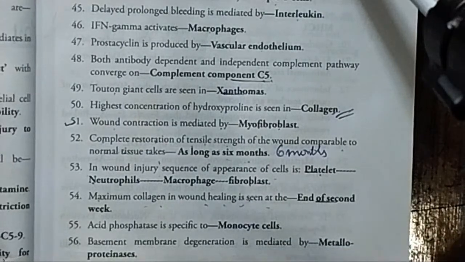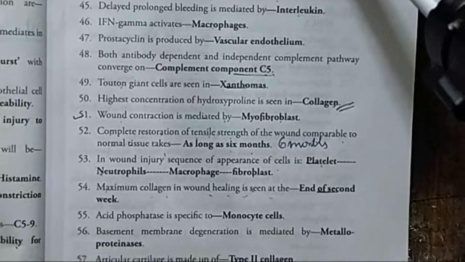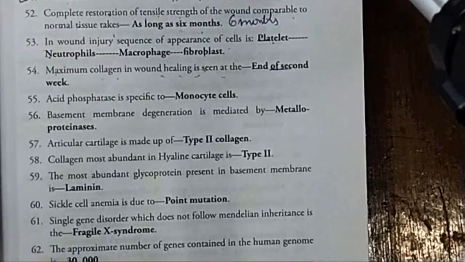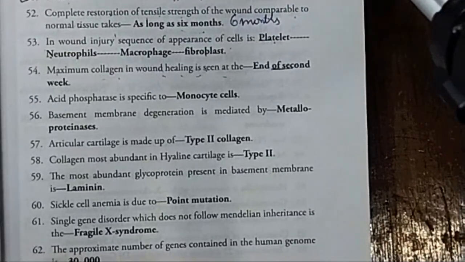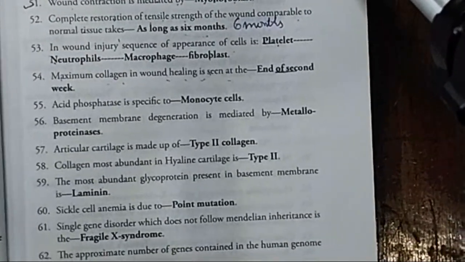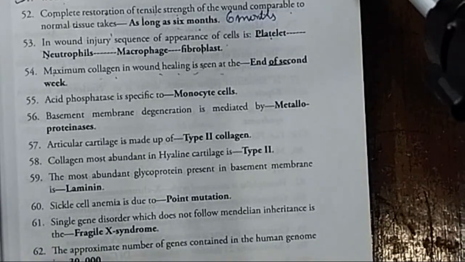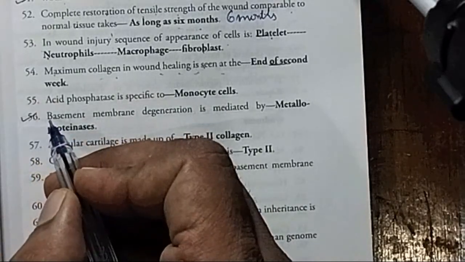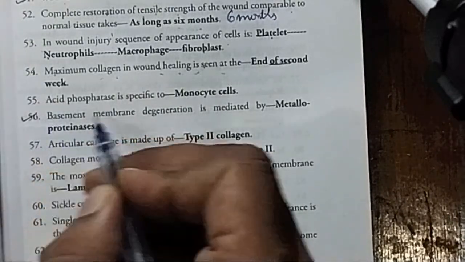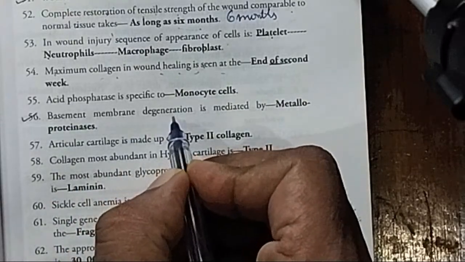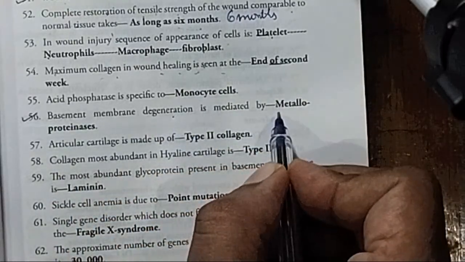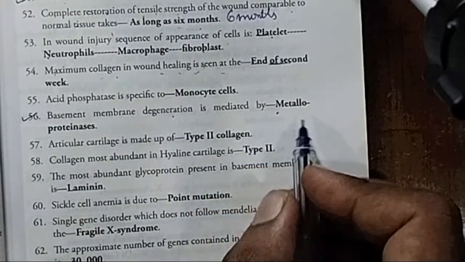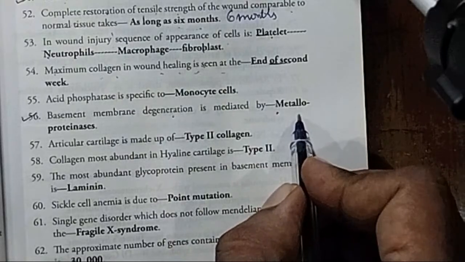Now the next important MCQ is that acid phosphatase is specific to. Do remember, acid phosphatase is specific to which cells? It is specific for the monocyte cells. Now the next important MCQ, which is very frequently asked, is basement membrane degeneration is mediated by which enzymes? Out of the 4 options, they'll be giving you so many options, and you need to just choose metalloproteinases.